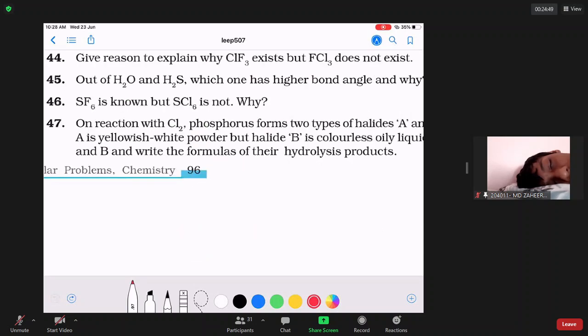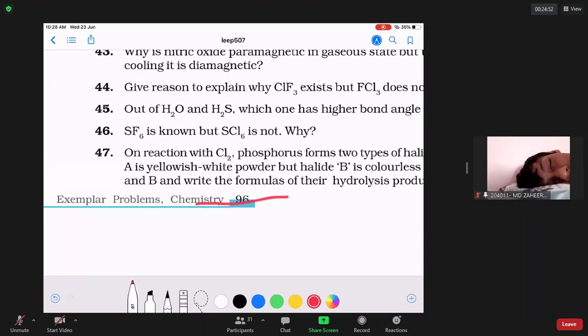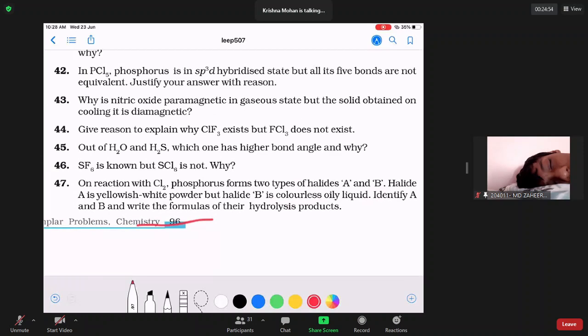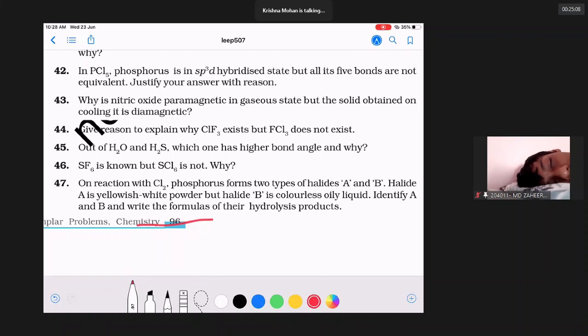Next we look at: out of H2O and H2S, which one has a higher bond angle and why? It is a very general question. In any group, say the 15th group or the 16th group, the first element makes a hydride, say in the 15th group NH3, ammonia. The second element makes another hydride, say PH3. As you go down in any group with hydrides, the first element uses hybrid orbitals, so bond angles are wide. From the second element onwards, as you go down in the hydrides, bond angles drop.